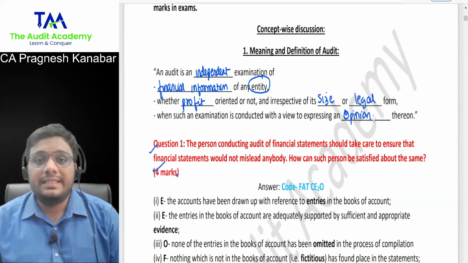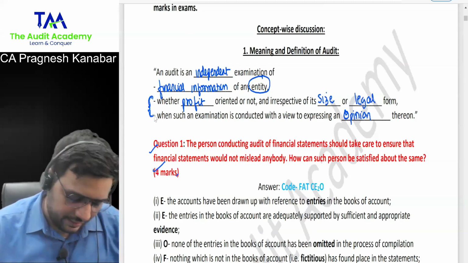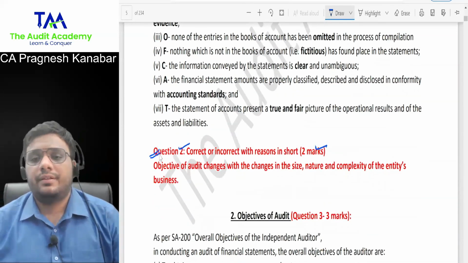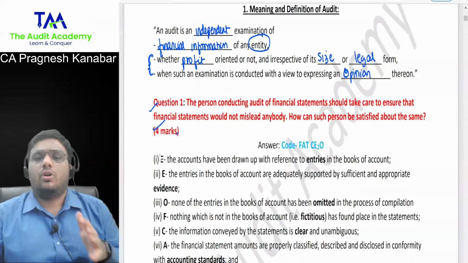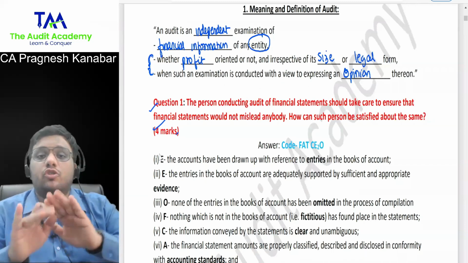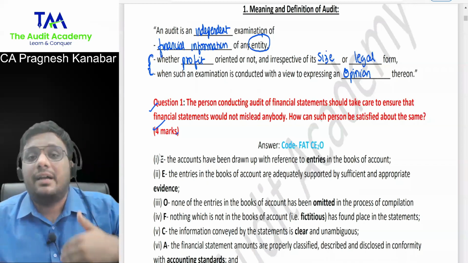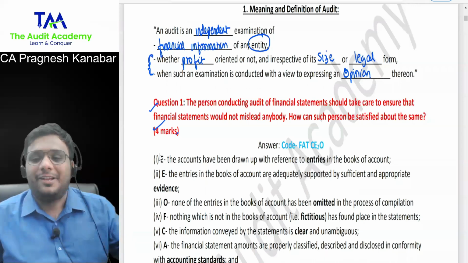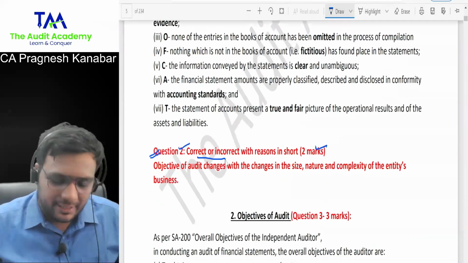All right. So listen, students, from these two lines, I am expecting one correct, incorrect. Look at question number 2. But before you go to question number 2, can you just say the definition at once without looking at it? So auditing is an independent examination of financial information of an entity. It could be any entity, whether profit oriented or not, irrespective of its size or legal form, when such an examination is made with a view to express an opinion thereon. All right. Okay.